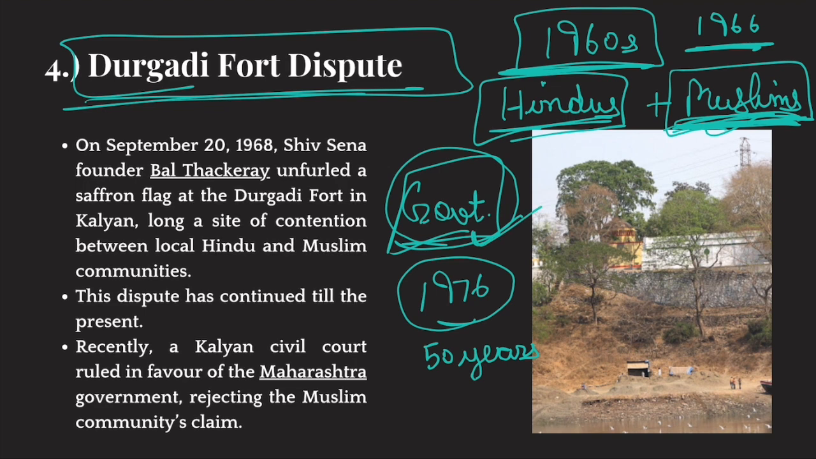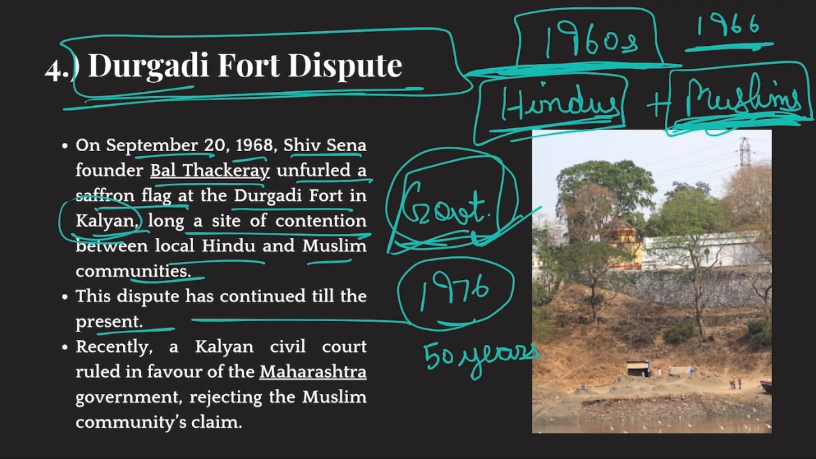Okay. Now this conflict has been going on from the 1960s. In fact, it brought about a lot of communal tensions also. On September 20th, 1968, Shiv Sena founder Bal Thackeray unfurled a saffron flag at Durgadi fort in Kalyan. So this fort is in Kalyan. A long site of contention between local Hindu and Muslim communities. The dispute has continued till present, and recently, Kalyan Civil Court ordered that this land belongs to Maharashtra government. Their claim is stronger.